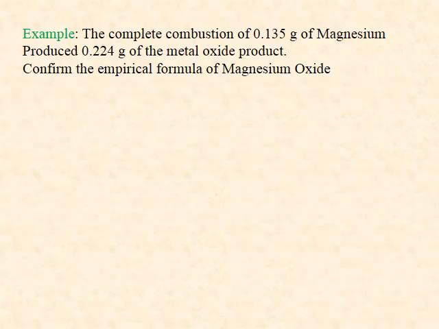We can set up an example, using the kind of data you would get from such an experiment. Suppose you burn 0.135 grams of magnesium metal. Then you weigh the product, called magnesium oxide. Suppose the mass of the oxide is 0.224 grams. Given that information, we can confirm the empirical formula of magnesium oxide.